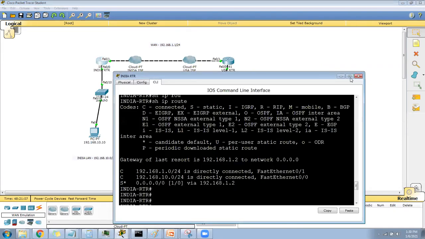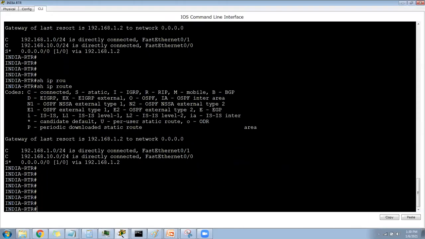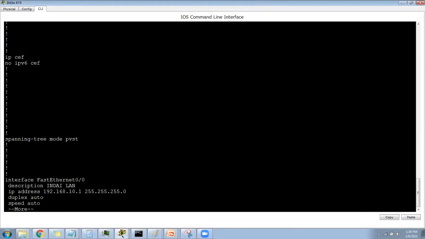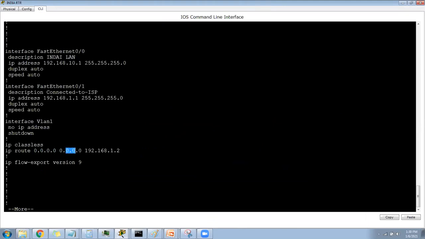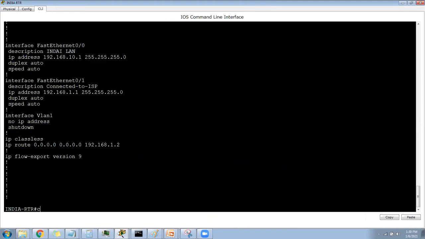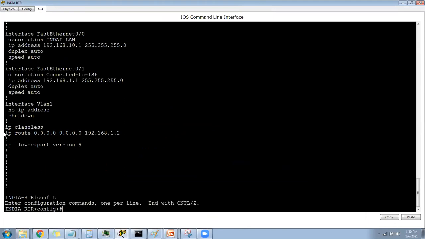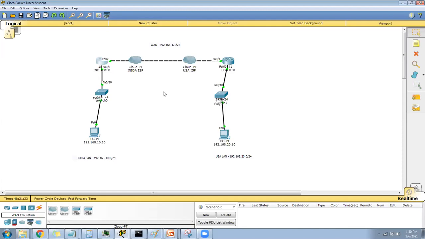If you want to do static route practice, remove the route. Do show run. See, right now the default route is there. Just go to config terminal and no ip route. Just remove this, so your base configuration will always be there and you can just do the routing. Any question here?